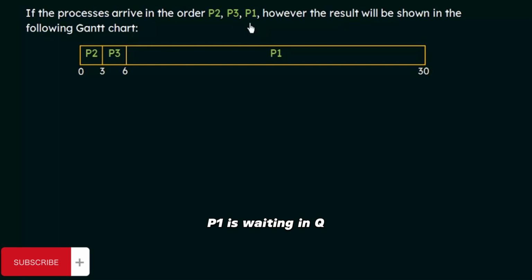And meanwhile, P1 is waiting in the queue because P1 was the next one to arrive. After P3, how long did it have to wait? We see that P3 completed execution at the 6 millisecond because the execution time for P3 is 3 milliseconds. So in total how much time did P1 have to wait? It had to wait 6 milliseconds because P2 took 3 milliseconds and P3 took 3 milliseconds. So in total P1 had to wait 6 milliseconds. And then at the 6th millisecond, P1 got hold of the CPU, and it thus executes up to the 30th millisecond because the burst time of P1 is 24 milliseconds.